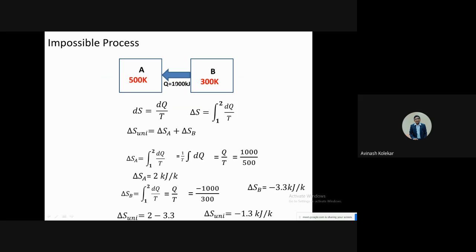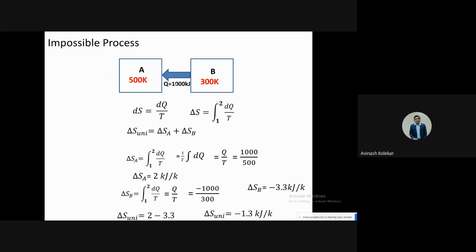So here you can conclude that the change in entropy values will indicate whether the process is possible or not. That is the first thing. Second, it also tells you how far you are from the ideal conditions.